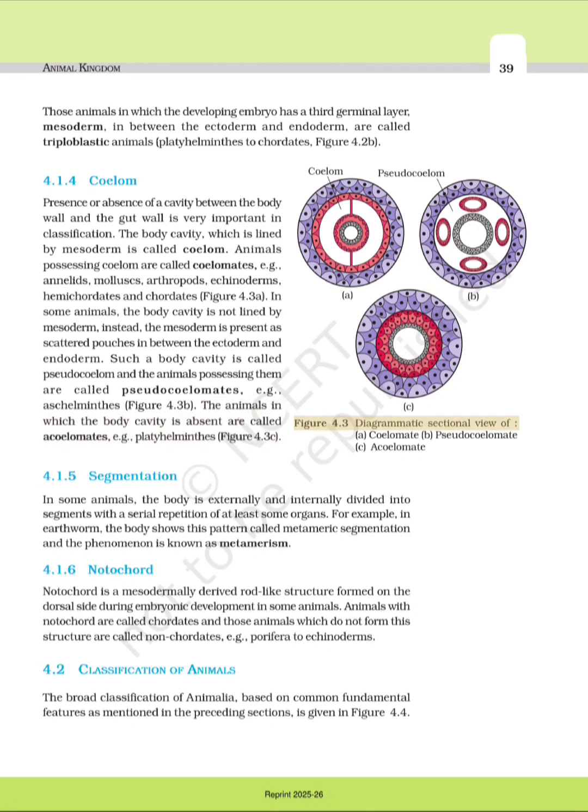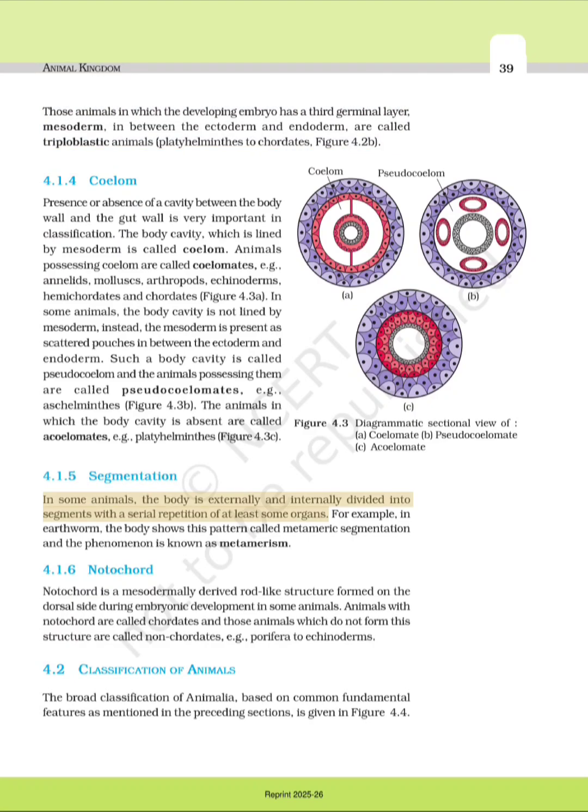Figure 4.3 Diagrammatic sectional view of A. Coelomate, B. Pseudocoelomate, C. Acoelomate. Those animals in which the developing embryo has a 3rd germinal layer, mesoderm, in between the ectoderm and endoderm, are called triploblastic animals, platyhelminths to chordates, Figure 4.2b.